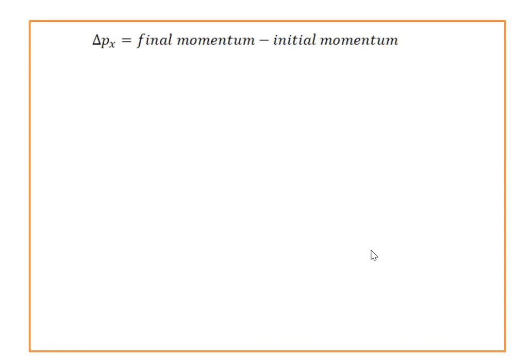So momentum has the formula, that means delta P of x is equal to final momentum minus initial momentum. Momentum has the formula mass into velocity. So we can write for the first molecule delta P1x is equal to final momentum, which has the negative sign, minus m v1x, minus initial momentum, that means m v1x. Simplifying this equation, we get minus 2 times m into v1x.